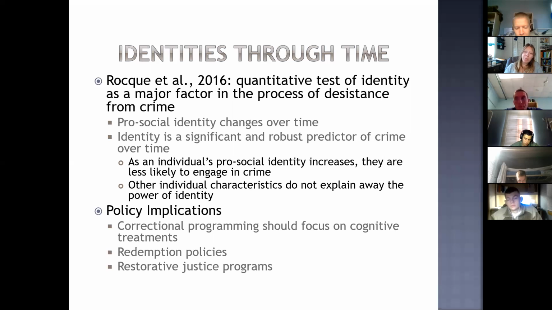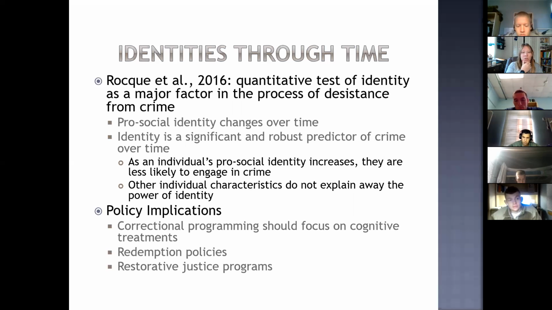So we have two separate studies that show the power of identity. The first one is the really famous Liverpool Desistance Study. It's based on those super long interviews. The second one was quantifying the interviews because they were asking Likert scale questions like never to always. It's a lot easier to quantify that and put that in a data set than it is to do so with open-ended interviews.